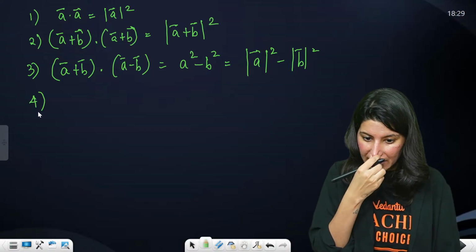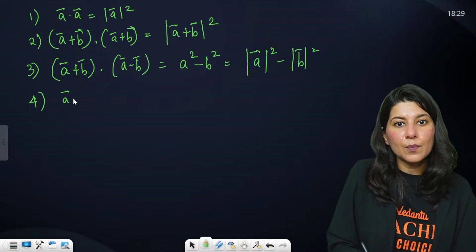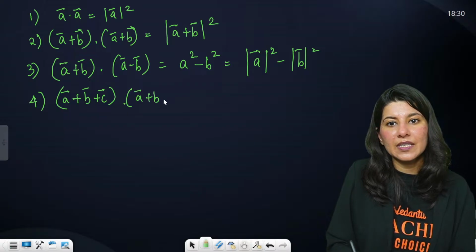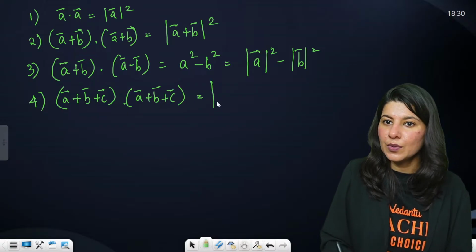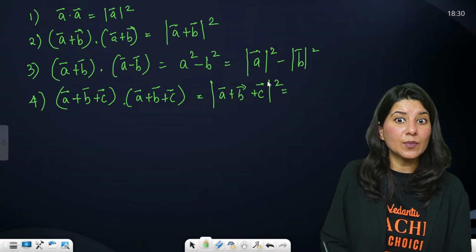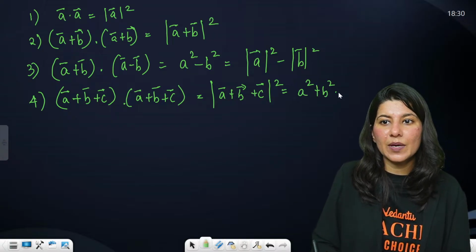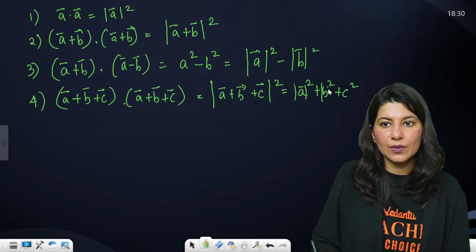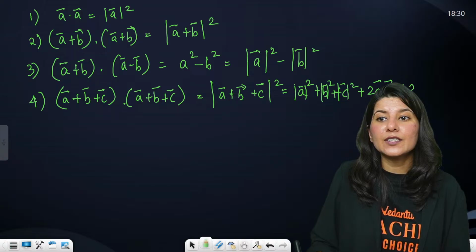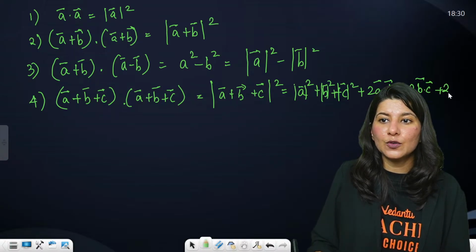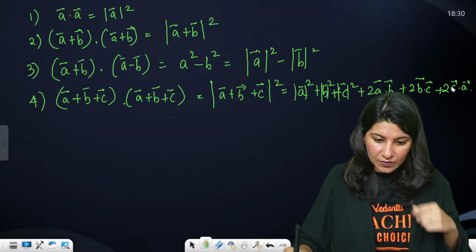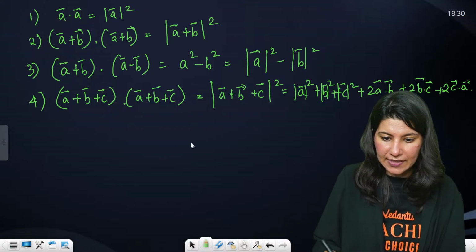Okay. Some important identities. Now, if (A plus B plus C) dot (A plus B plus C) happens, then what will you do? Again, (A plus B plus C) whole square. What will that be? This is A square plus B square plus C square. Obviously, this is magnitude, magnitude, magnitude, plus 2A dot B plus 2B dot C plus 2C dot A. Okay. All right. This is what your properties are.